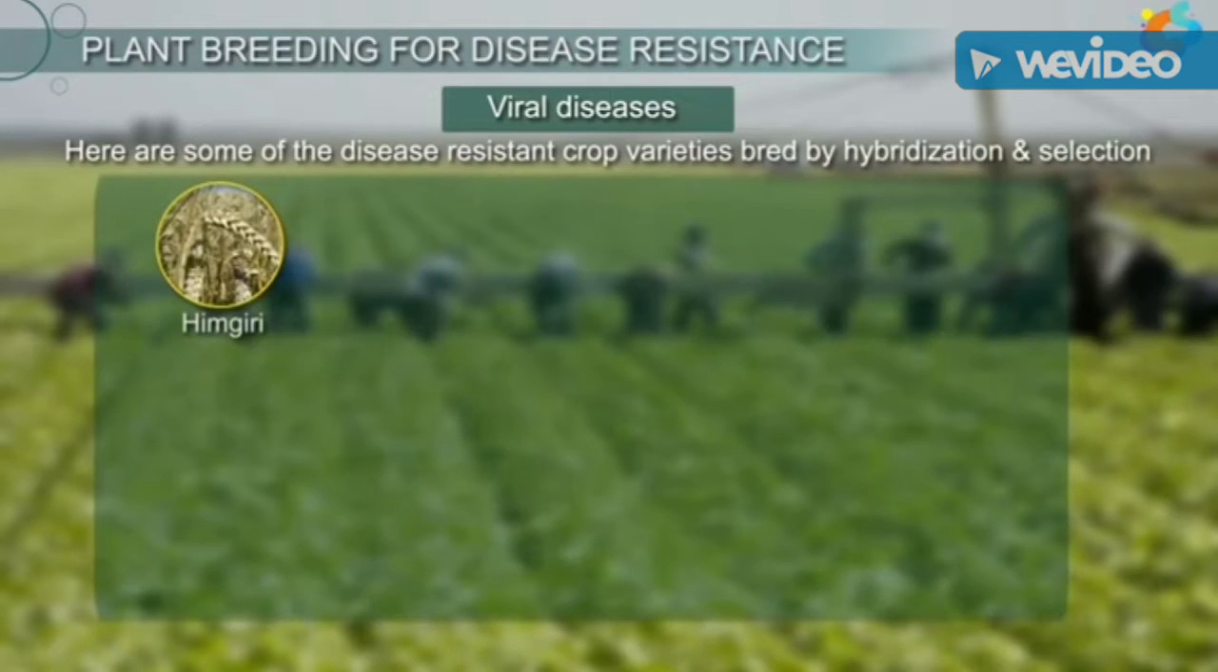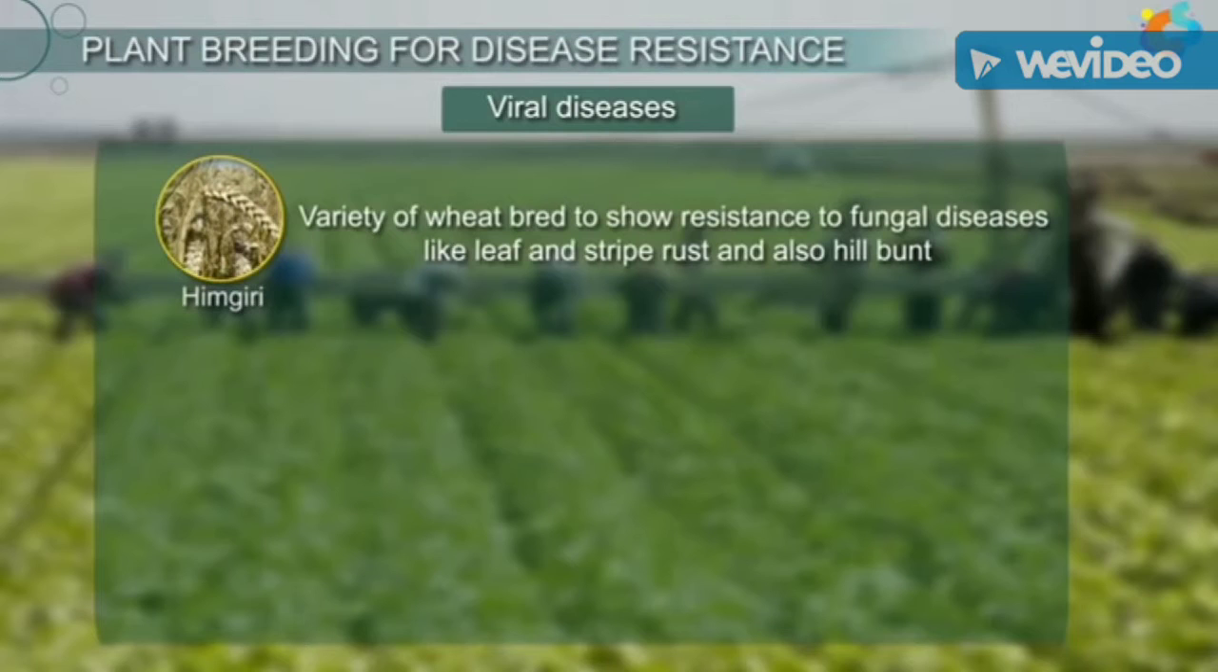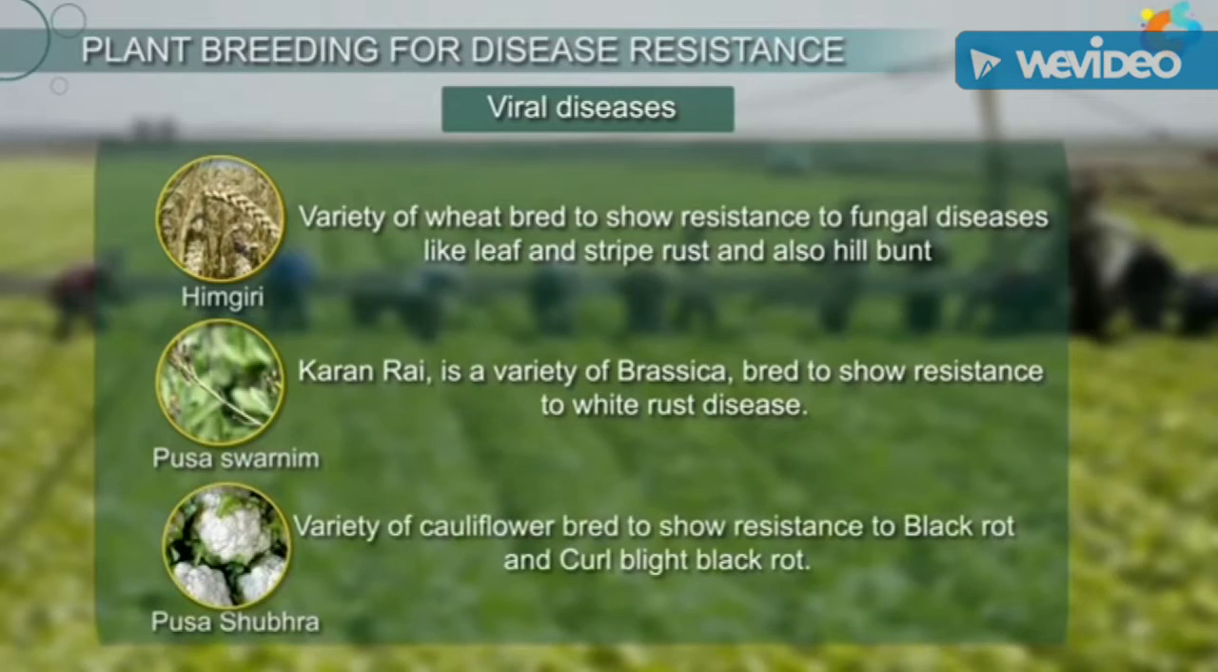Here are some of the disease-resistant crop varieties bred by hybridization and selection. Himgiri is a variety of wheat bred to show resistance to fungal diseases like leaf and stripe rust and also hill bunt. Pusa Swarnim, also called Karan Rai, is a variety of brassica bred to show resistance to white rust disease. Pusa Shubhra is a variety of cauliflower bred to show resistance to black rot and curl blight black rot.